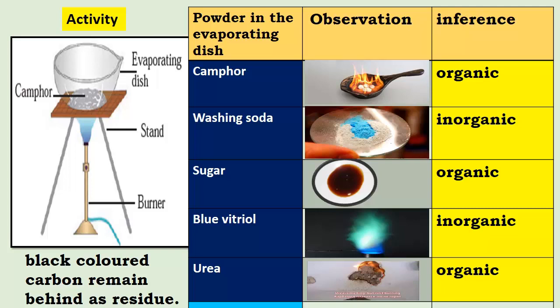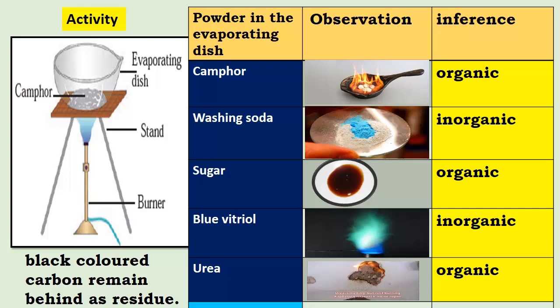So on doing this activity, children, we found that substances like camphor, sugar and urea left behind a black colored residue. Camphor, as you all know, we are using it after aarti, so it burns and black colored powder is left. Sugar, you all know what is caramel. You take some sugar in a spoon and burn it, the color will change, and in the same way is urea.